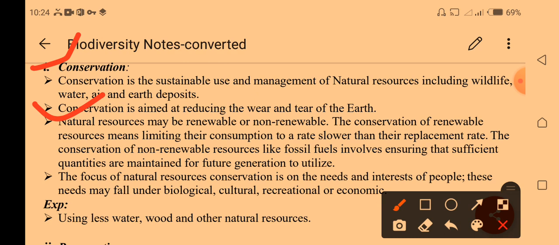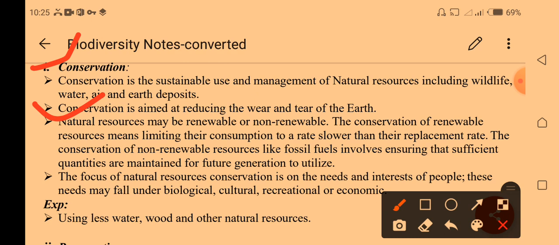Conservation of natural resources means limiting their consumption to slow their replacement rate. Conservation of non-renewable resources like fossil fuels involves ensuring that sufficient quantities are maintained for future generations. Especially with fossil fuels and oil, these resources may become scarce in the future because we are using too much, which would have a negative impact. So conservation helps us use them in a limited way so that they will not diminish in future.